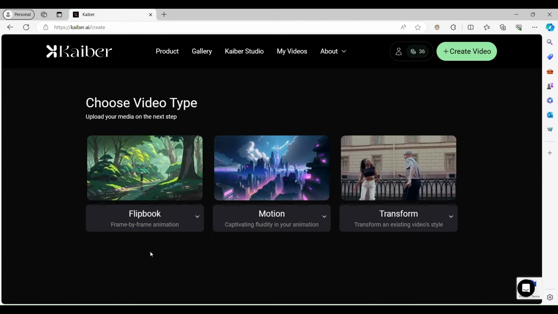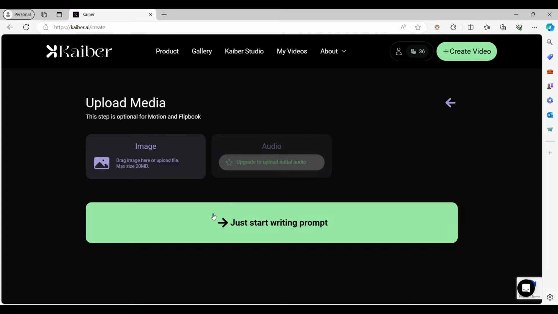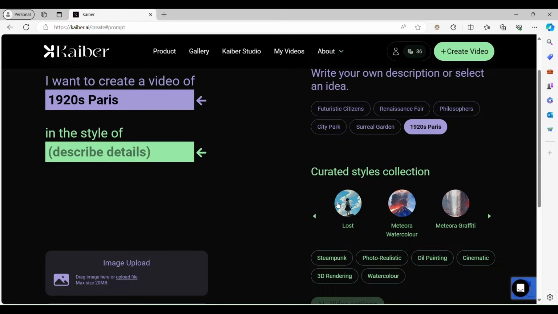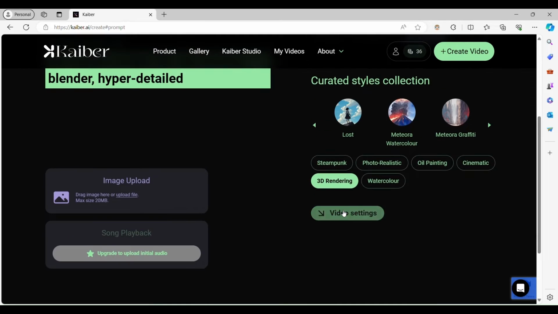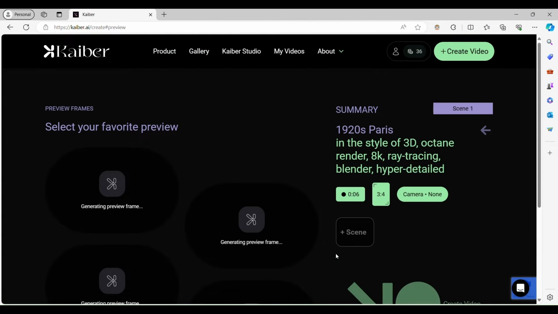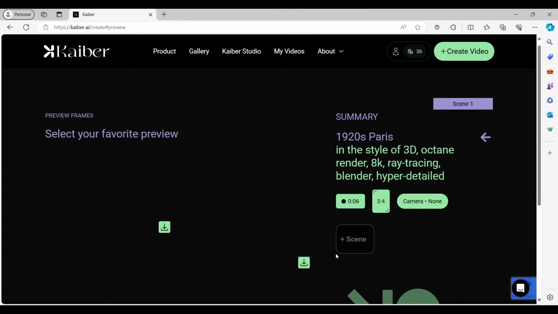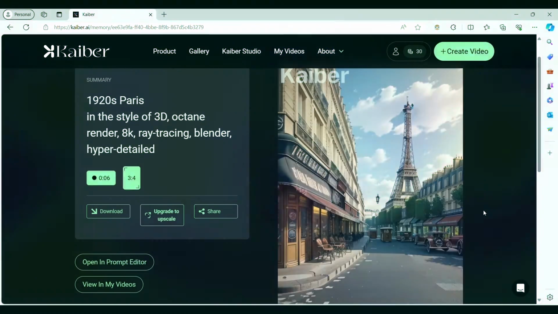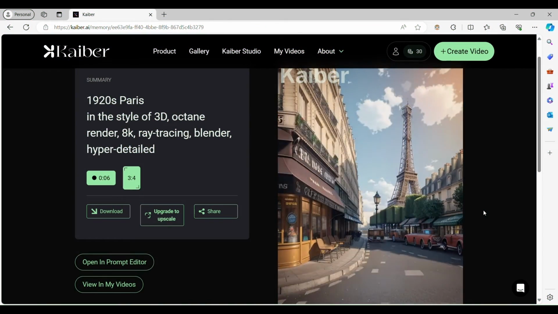Dive into the enchanting world of flipbook videos for a truly dynamic storytelling experience, where you can select your idea and style effortlessly, fine-tune your video settings, adjusting the evolve level to breathe life into your flipbook animation. Click Generate Preview to catch a glimpse of your flipbook creation in action. Choose your favorite preview, and voila! Witness the magic unfold as your final creation takes form.